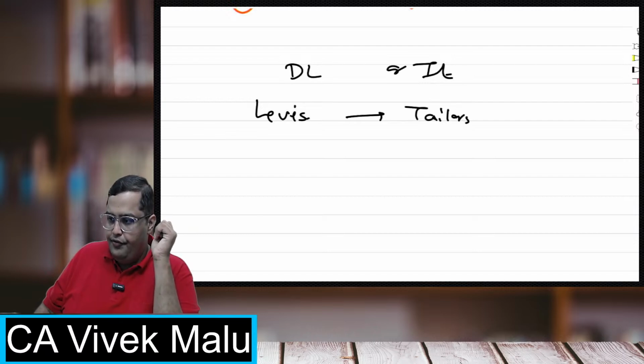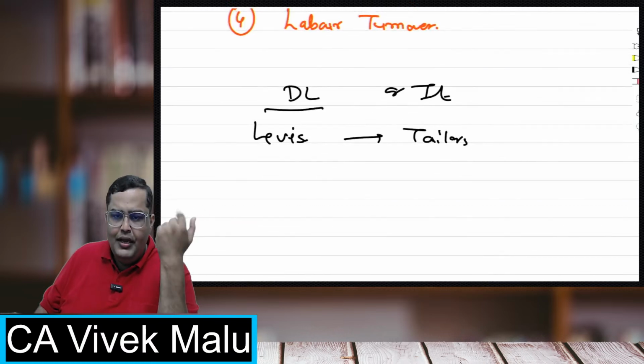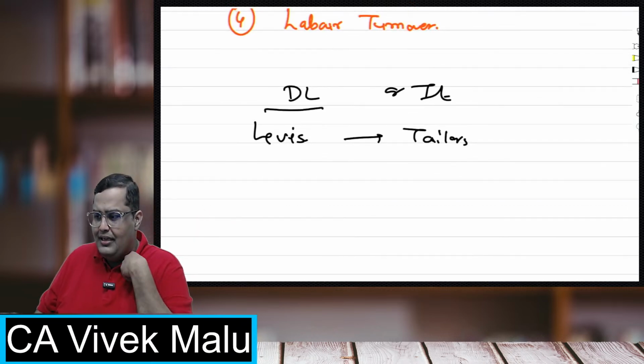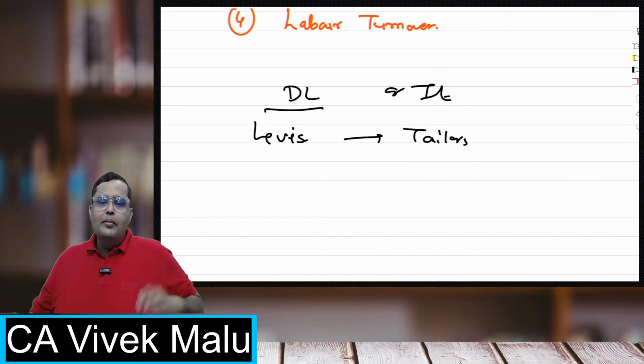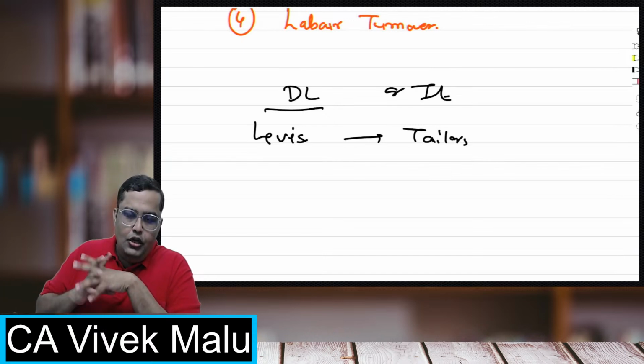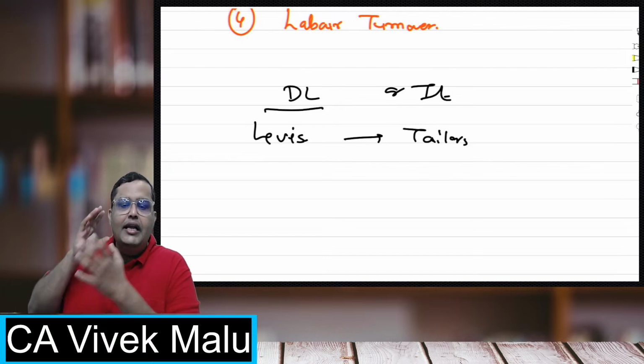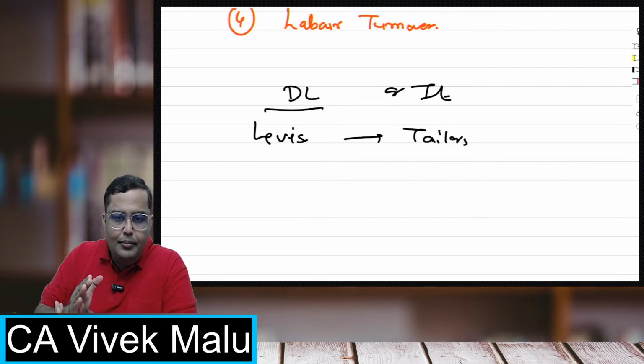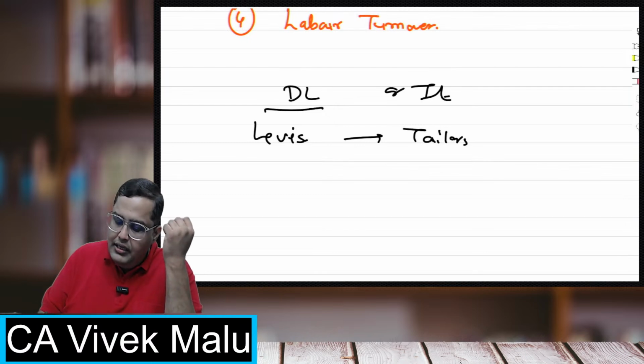Perfect. Very good. Everybody, your answer is correct, right? It is nothing but the direct labor. Remember that. Because the more tailors you are going to have, the more and more output you can give, right? So they are one-on-one correlated. So these are direct labor which are directly traceable, economically traceable. So they are direct labor.